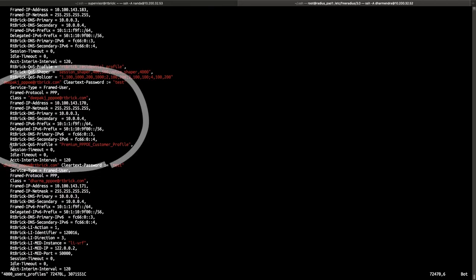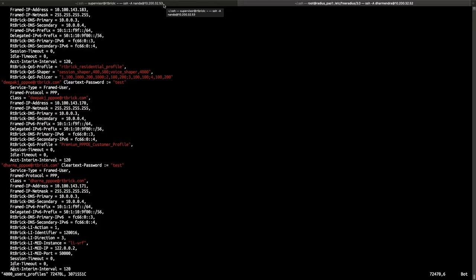Along with that, the QoS profile is activated using this RADIUS attribute, RtBrick QoS profile, which is configured with the premium PPPoE customer profile, the profile name basically. So now let's move on to the important QoS building blocks to activate that profile.